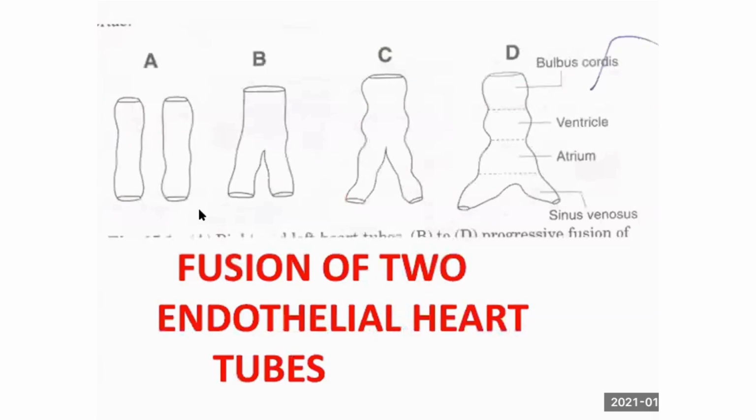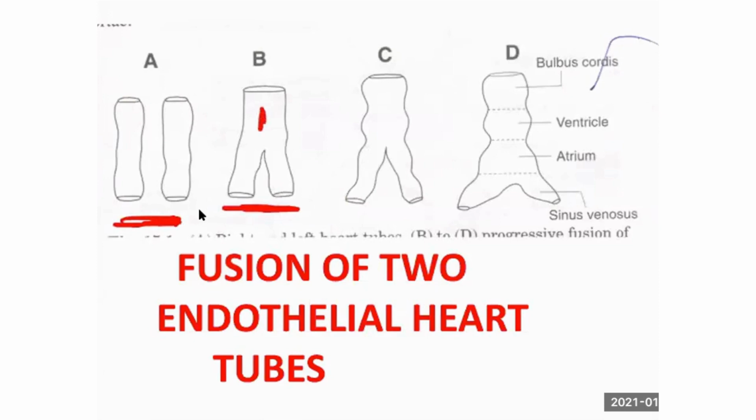Remember, the lining of any blood vessel is called endothelium, which is simple squamous epithelium. So how many heart tubes are present at first? 2 heart tubes. They unite to form 1, right? At this area it becomes 1.